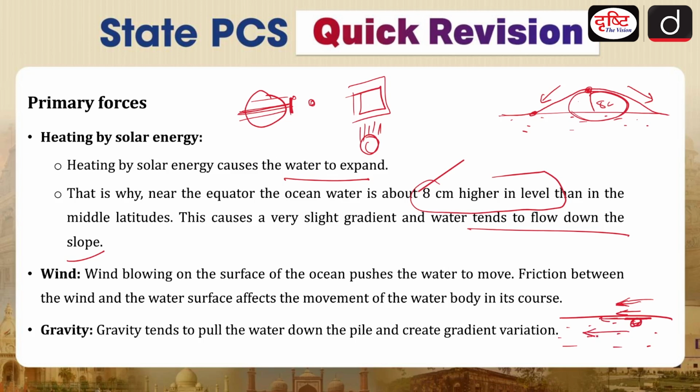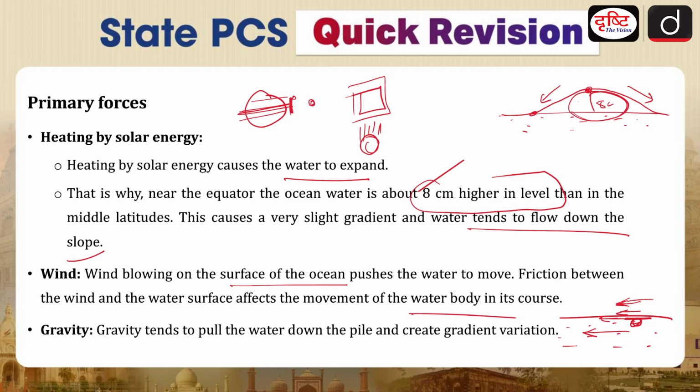So in the upper layers of the ocean, winds are having an impact on their direction and ultimately causing a movement in the direction of the wind. Wind blowing on the surface of the ocean pushes the water to move. Friction between the wind and the water surface affects the movement of the water body in this course. Again, this is the initiation of the ocean current.